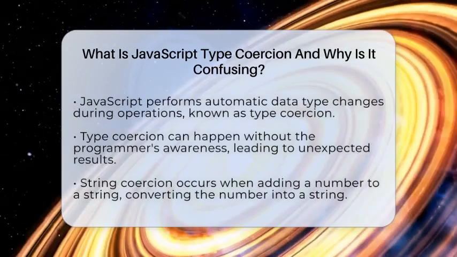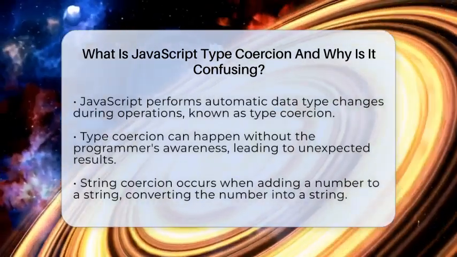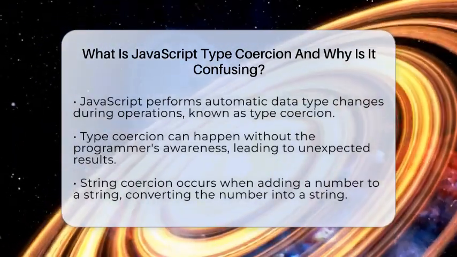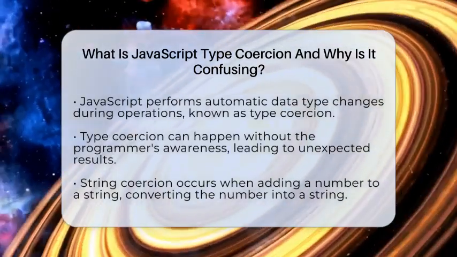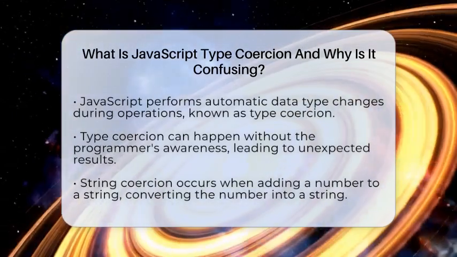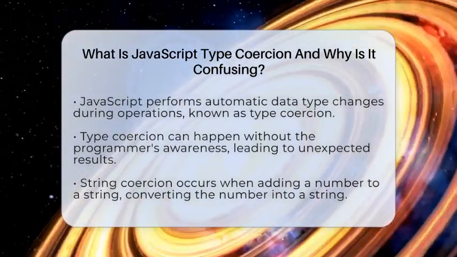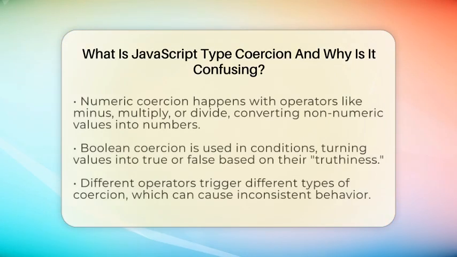First is string coercion. When you add a number to a string using the plus sign, JavaScript converts the number into a string. For example, if you write 3 plus the string "7", JavaScript turns 3 into "3" and joins them, resulting in "37".